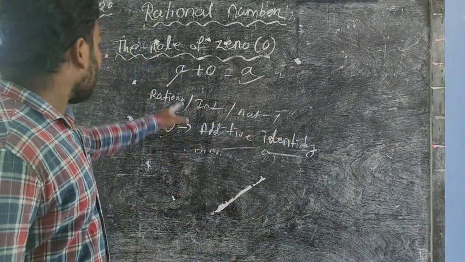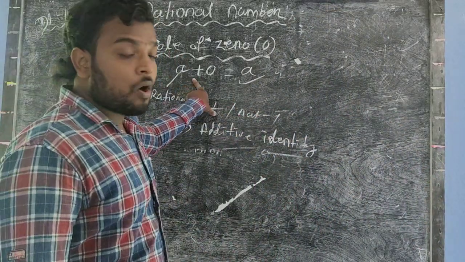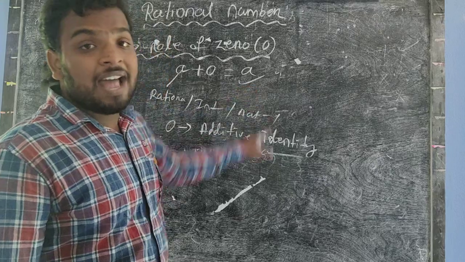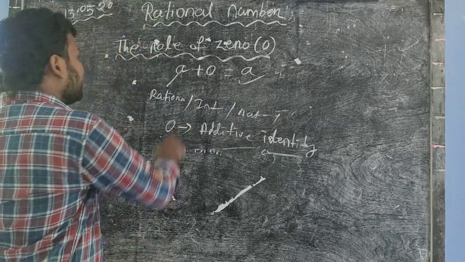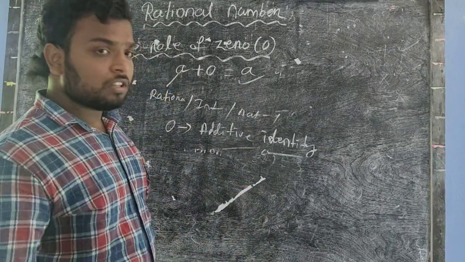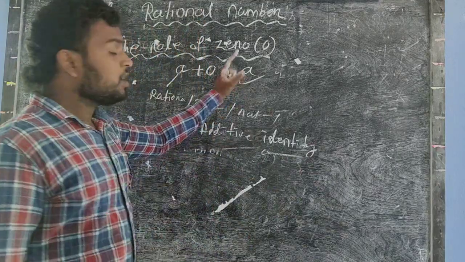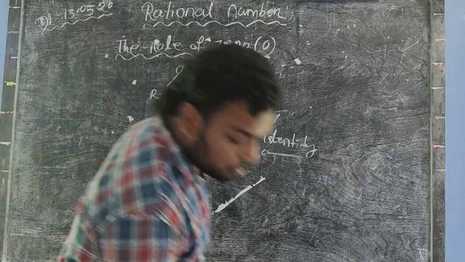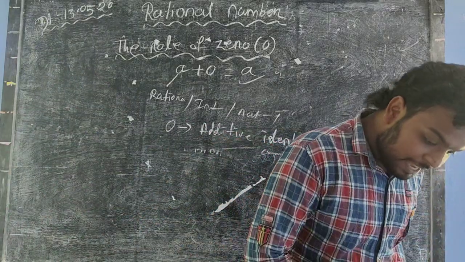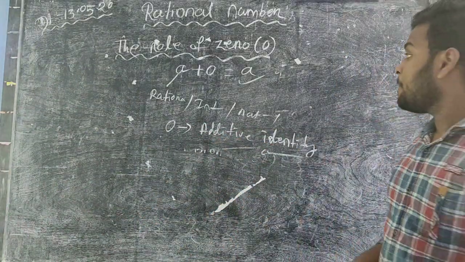So when you add 0 to any number, you get the same number as a result. So where A is a rational number, or whole number, or natural number, whatever number it is, add 0, you get the same number. So 0 is known as a additive identity in the number system.